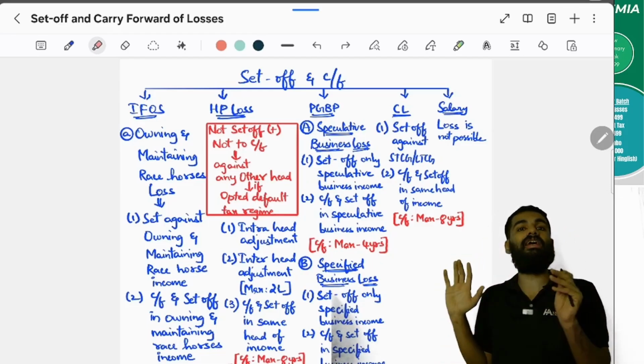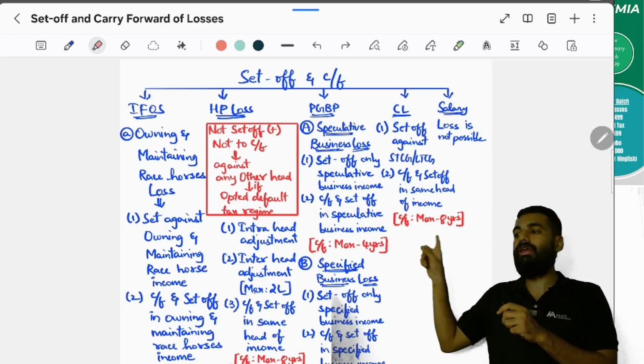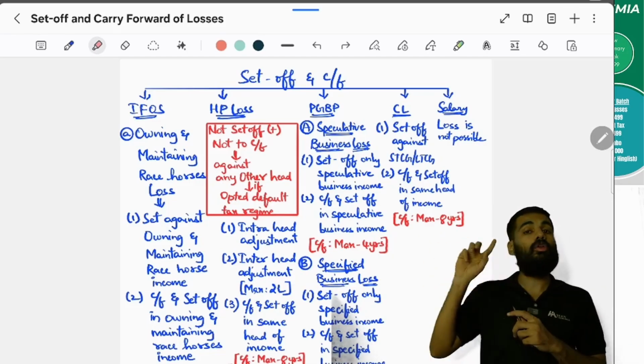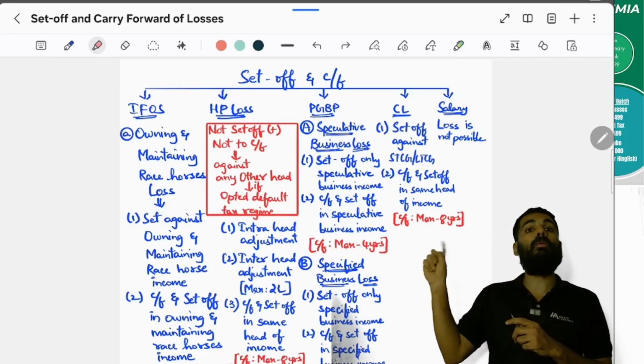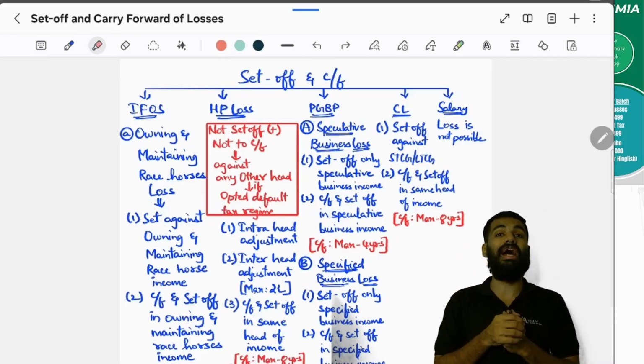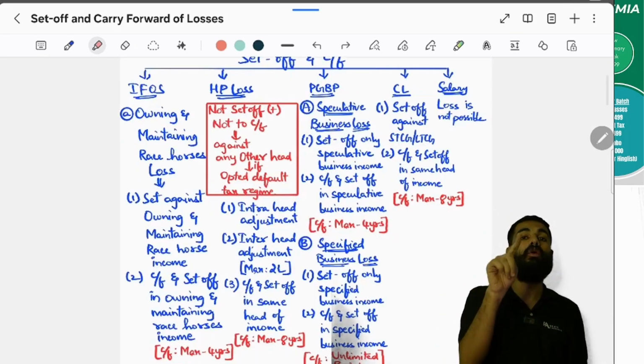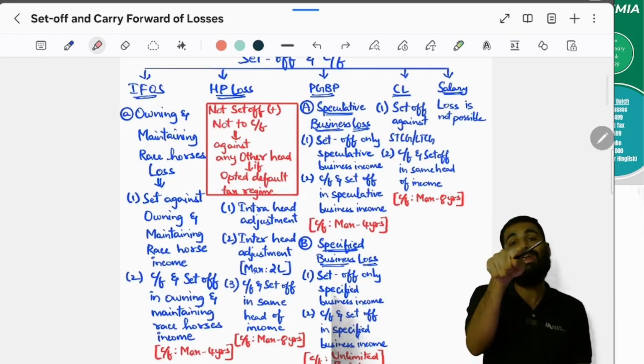Even if you don't have inter-head adjustment in the same year, then you can carry forward and set off in the same head of income. But what is the condition? You have to opt out of default tax regime. You have to choose old tax regime. Yes or no? Yes. Next, what is the carry forward period? You can carry it forward for 8 years.